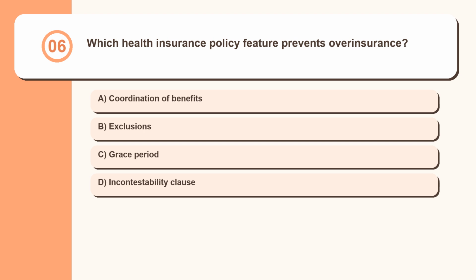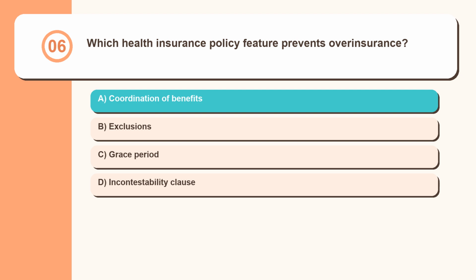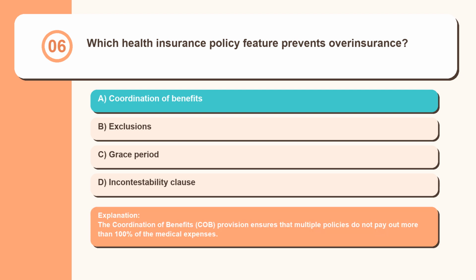Question 6. Which health insurance policy feature prevents overinsurance? Coordination of benefits, exclusions, grace period, incontestability clause. The coordination of benefits, COB, provision ensures that multiple policies do not pay out more than 100% of the medical expenses.